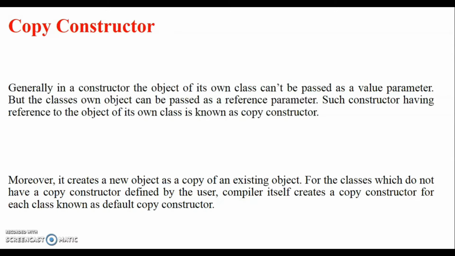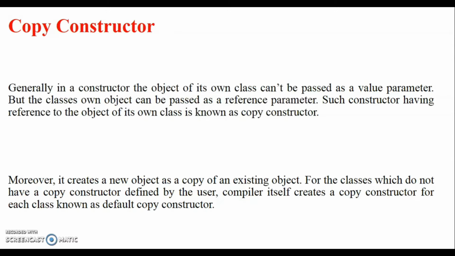You cannot pass the value, but you can pass a reference parameter. The constructor which permits you to pass an object reference as a parameter is known as a copy constructor. It creates a new object as a copy of an existing object.